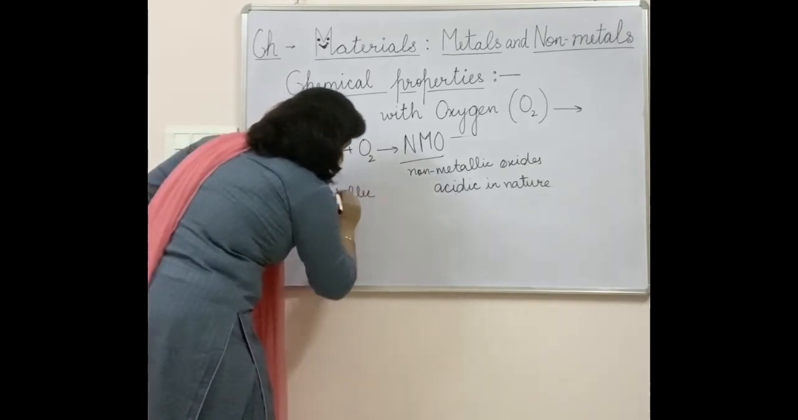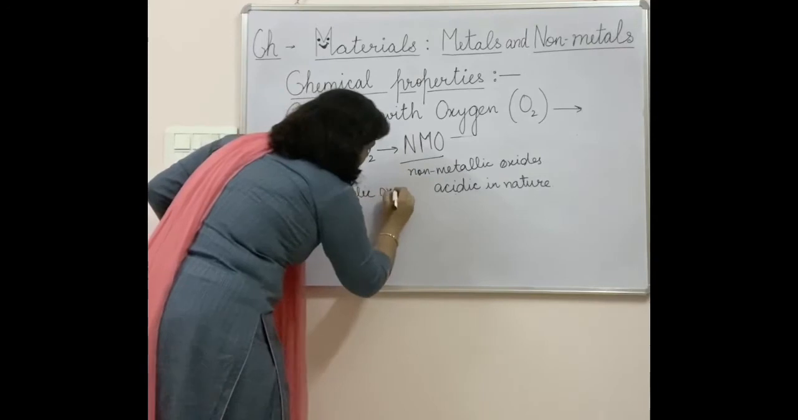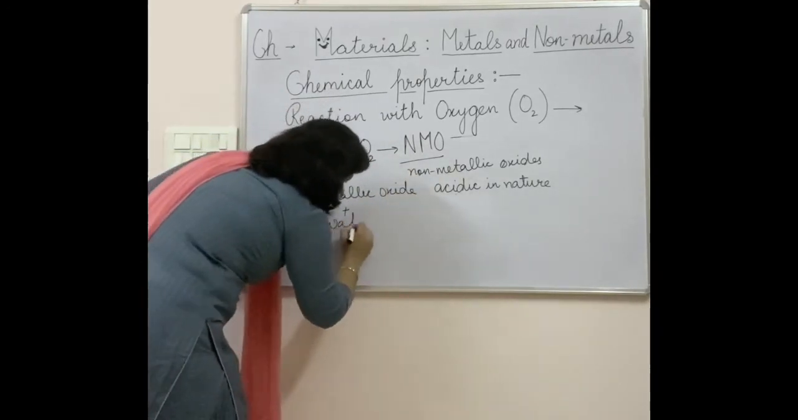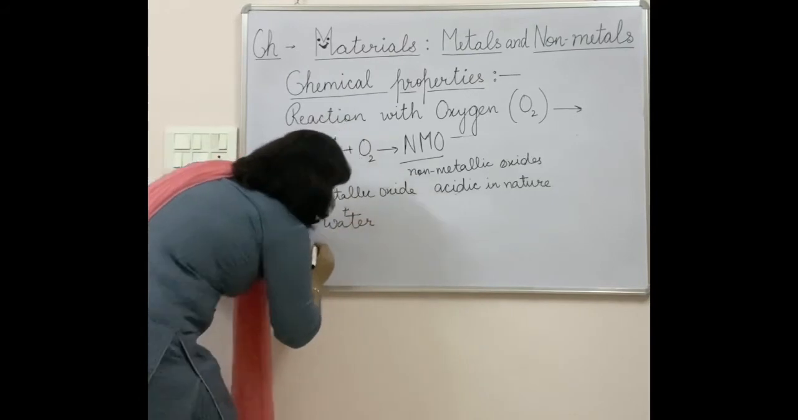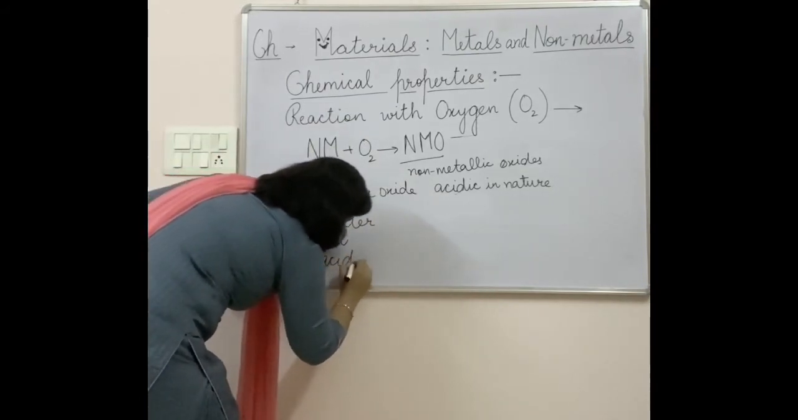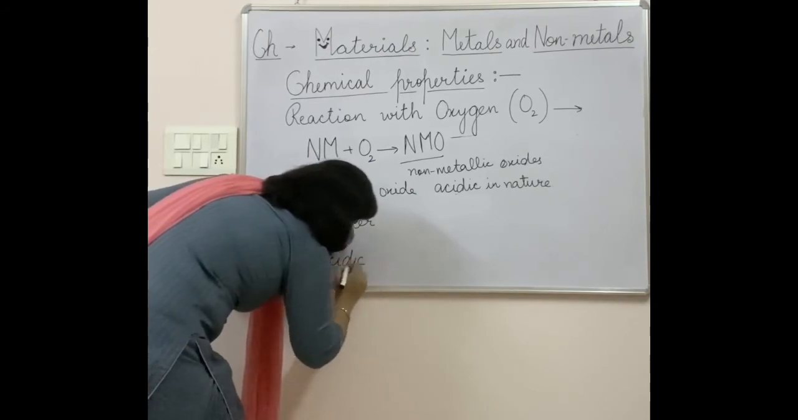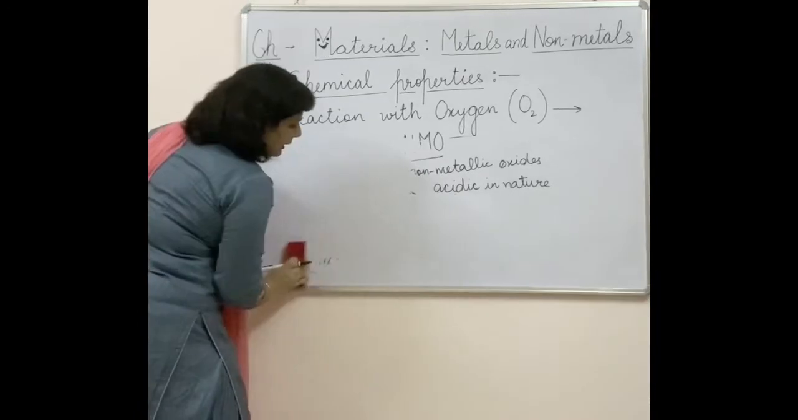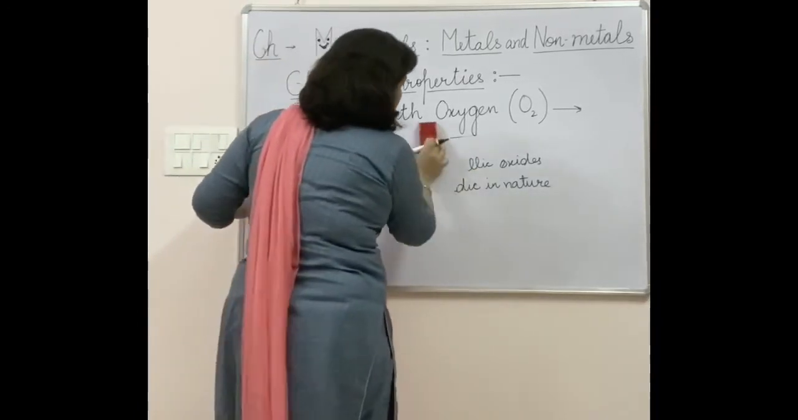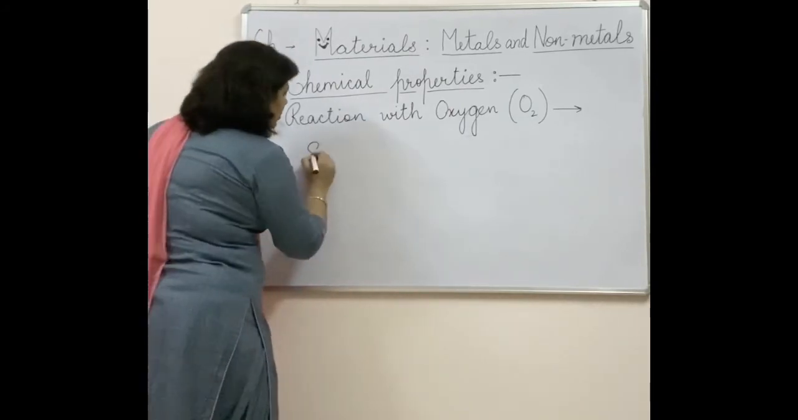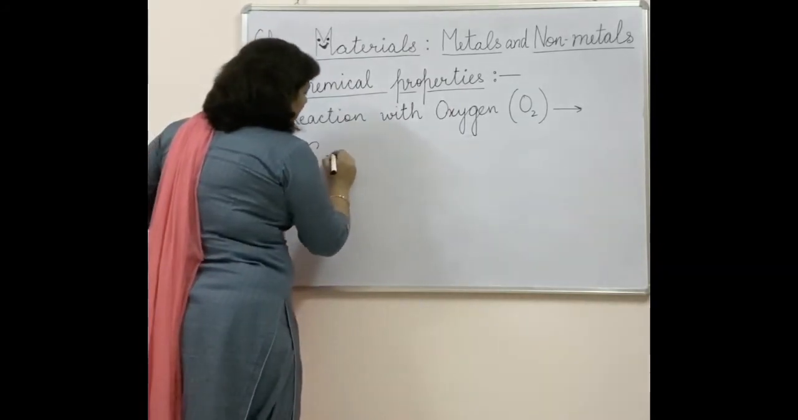and put some water. It will lead to the formation of an acidic solution. An acidic substance will be formed. For example, this can be clearly understood with the help of an example. Take sulfur. Sulfur is a non-metal, I told you before.